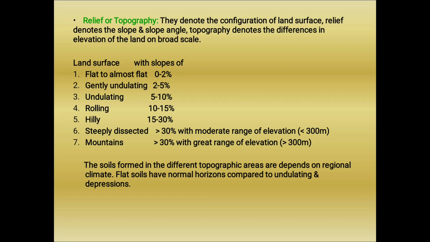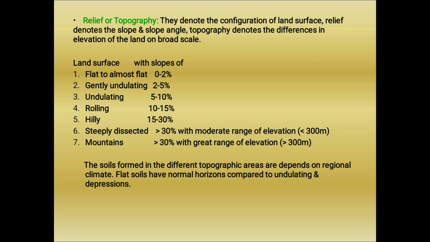Second is relief or topography, which indicates the configuration of the land surface. Relief denotes the slope and slope angle, while topography denotes the difference in the elevation of the land on a broad scale. That means the area or the slope of the land.